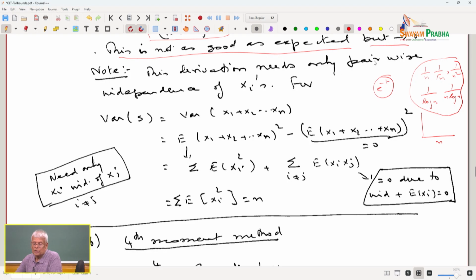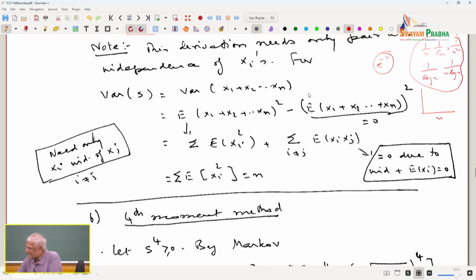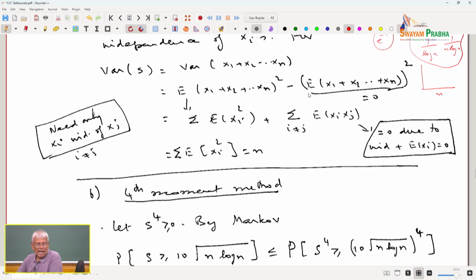This derivation needs only pairwise independence of Xi. That is a technical term, and so there is a question of mutually independent versus pairwise independent. Pairwise independent means every pair is independent. Mutually independent means any collection of a subset of k random variables are independent. So, mutually independent is much stronger than pairwise independence.